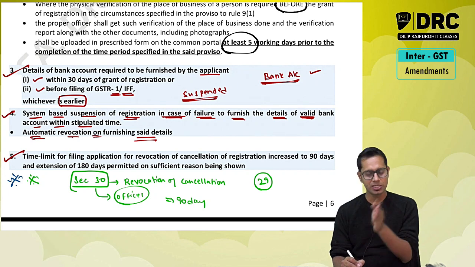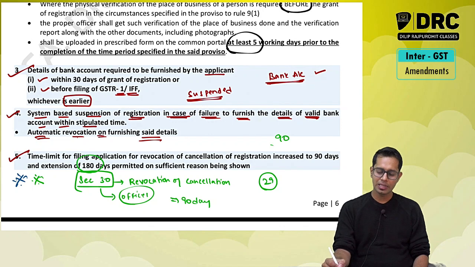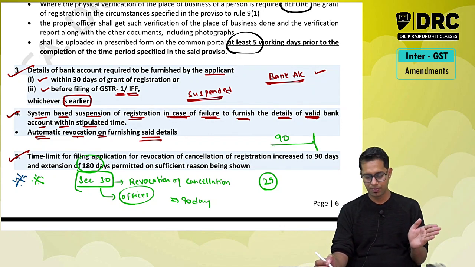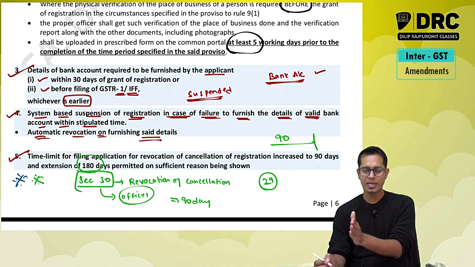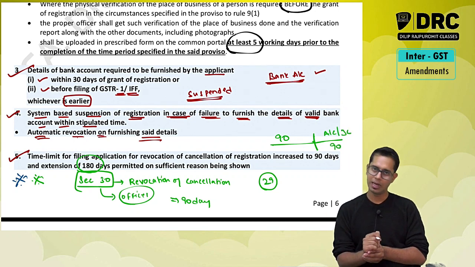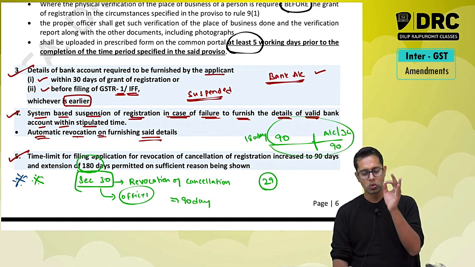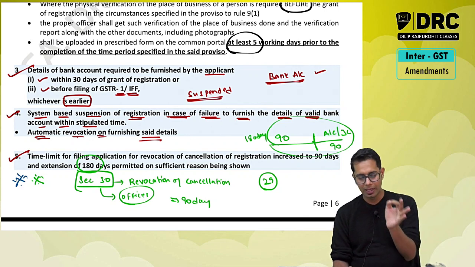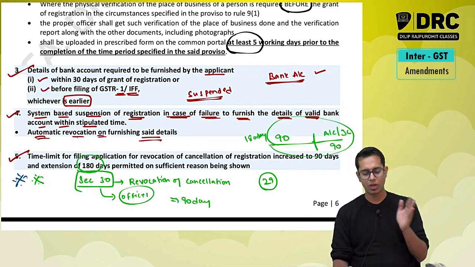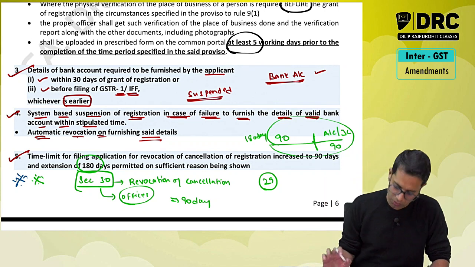Further, can I do the extension, sir? Yes, you can do the extension up to a period of 180 days. Meaning once the order is given, within 90 days of that order you can apply. You can go to the assistant commissioner or additional commissioner, or you can go to the joint commissioner and request for an extension for another 90 days. So in total the period is how much, sir? 180 days. So revocation of cancellation can be done within 90 days and extension can be done for a further period up to 90 days if proper reasons are shown by you.